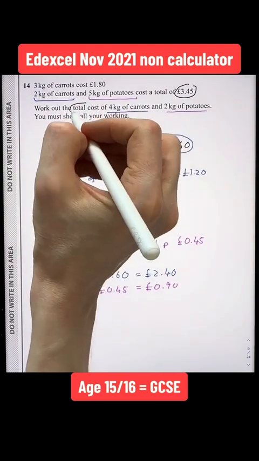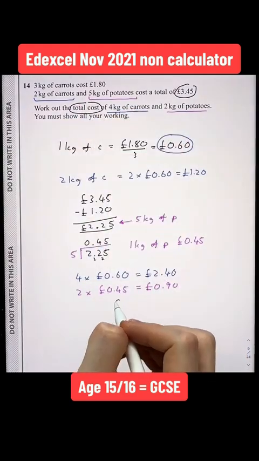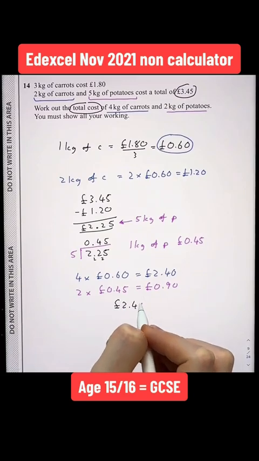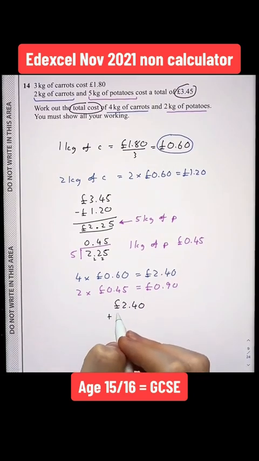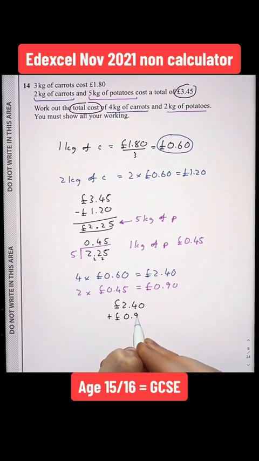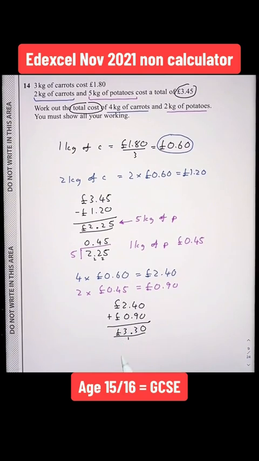As I want to work out my total cost, I'm going to add my two numbers together. So I'm going to add my £2.40, which is my 4 kilograms of carrots, plus my 90 pence, which represents my 2 kilograms of potatoes. Always starting on the right, 0 add 0 gives us 0. 4 add 9 gives us 13. So 3 down, carry the 1. Always keep the decimal point fixed. 2 add 1 gives us 3. So therefore the total cost is £3.30.